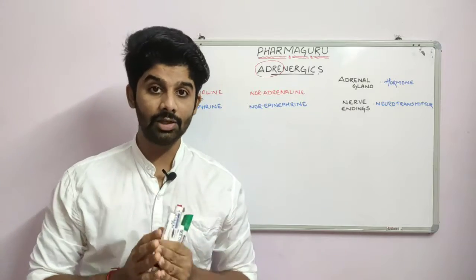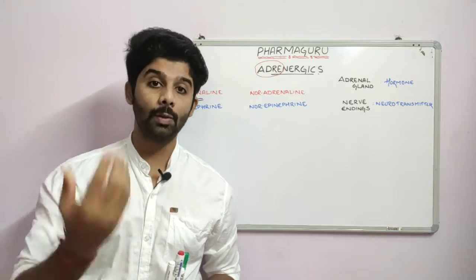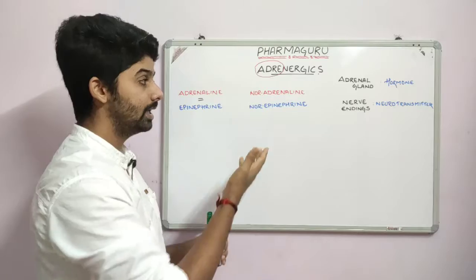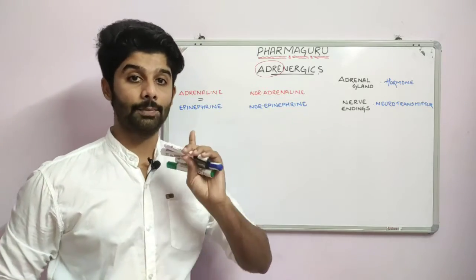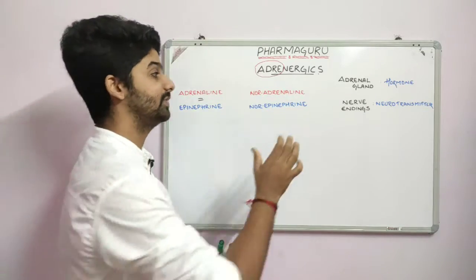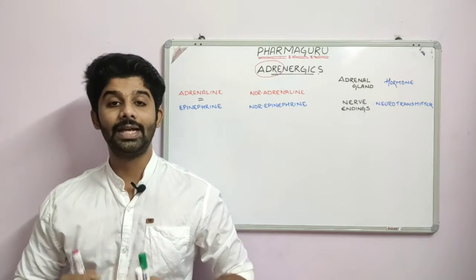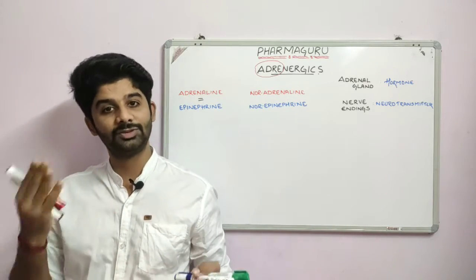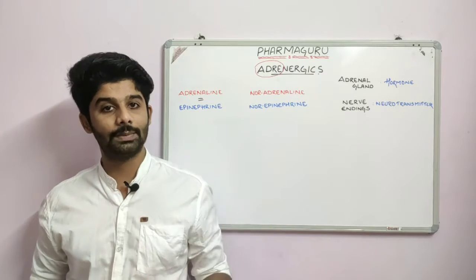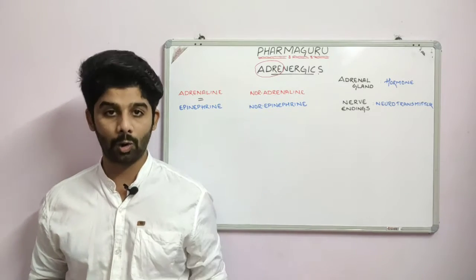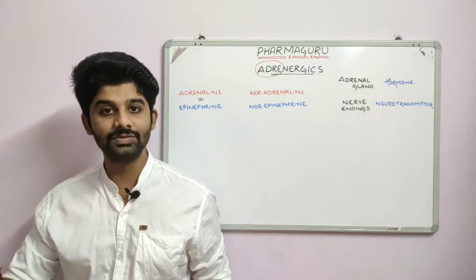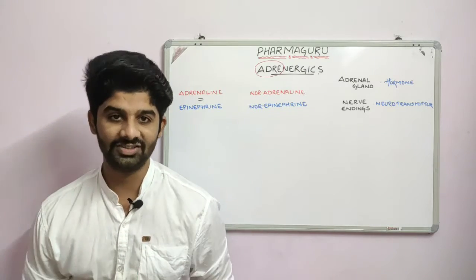But certain nerve endings in our body can also produce these adrenergics. If the adrenergics are produced by the nerve endings, it is known as a neurotransmitter. That's the only difference. That's why we say adrenergics are both hormones as well as neurotransmitters. If the adrenergics are produced by the adrenal medulla, it is a hormone. If it is produced by nerve endings, it is a neurotransmitter.